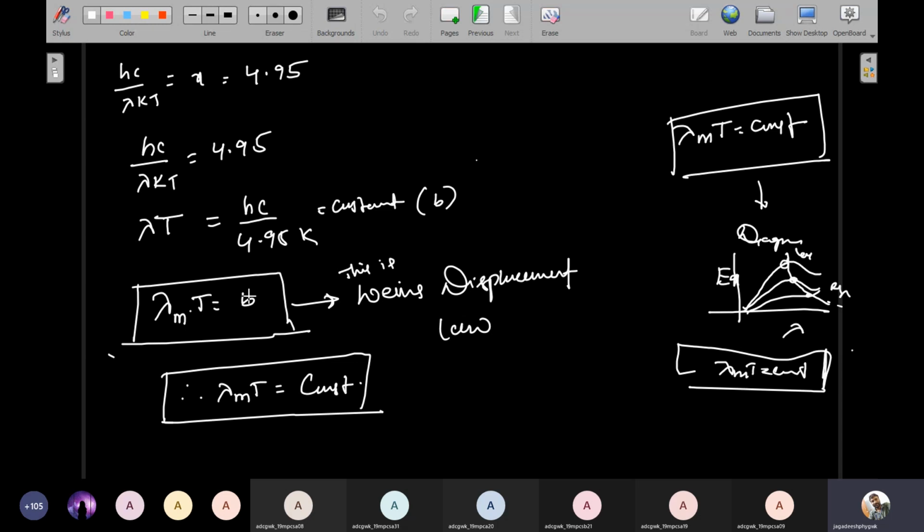So in the energy distribution theory we are studying, in the graph of intensity of energy distribution against wavelength, the displacement of the peak of every curve is called the displacement line. That displacement line is similar to the experimental proof. Therefore finally we concluded that the wavelength at maximum peak into the temperature is always a constant. Okay. So the next topic today is Stefan's law.